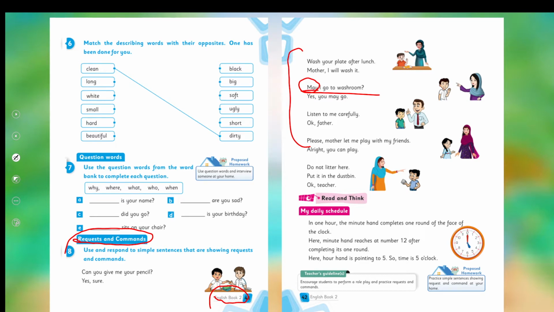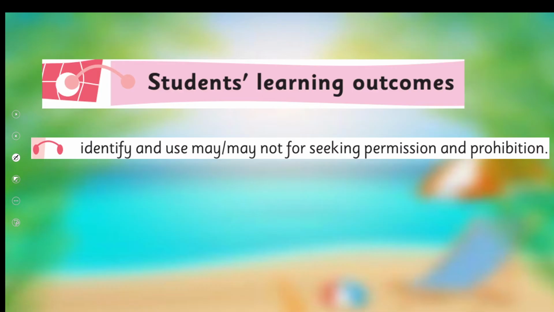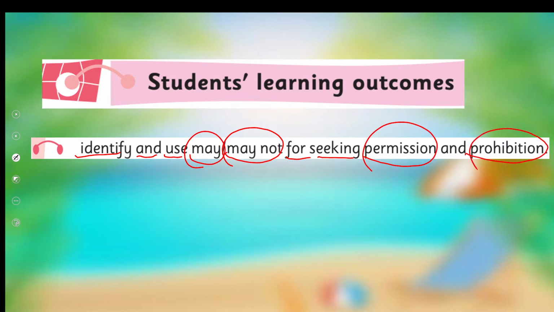I hope you remember. If not, you may watch this video lecture again. We are going to learn further to identify and use may not for seeking permission and prohibition. So to seek permission, we say may, and for prohibition, we say may not. This is our today's SLO.